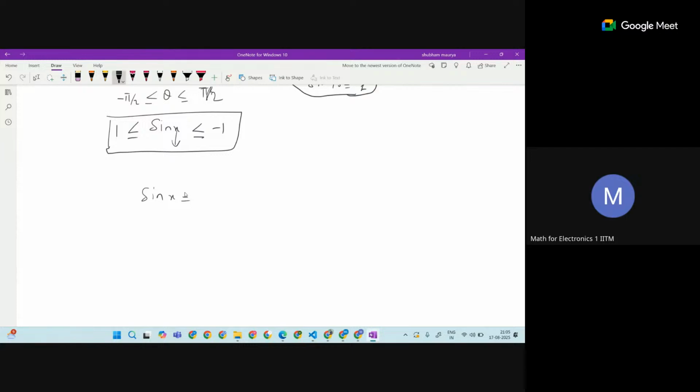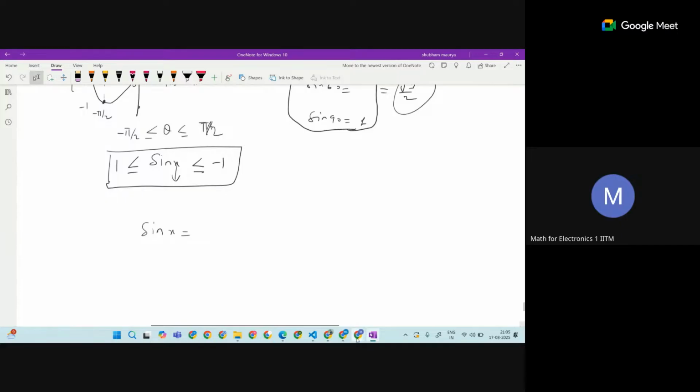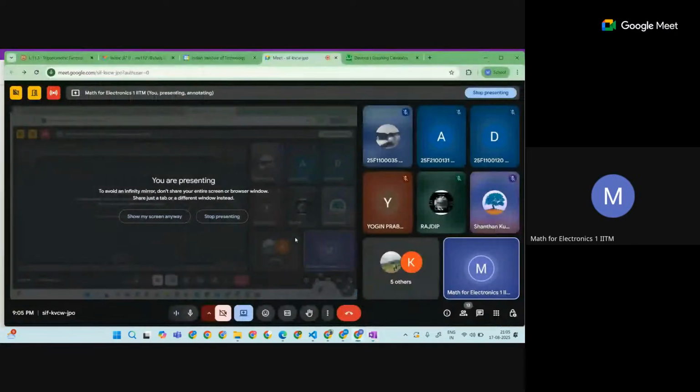Can anyone tell, or should I repeat the sine function and cos function again? Does anyone remember the relation between the sine function and cos function? No? Okay.